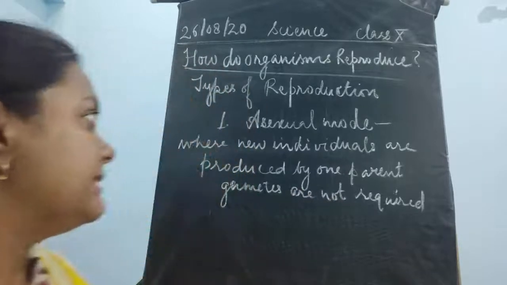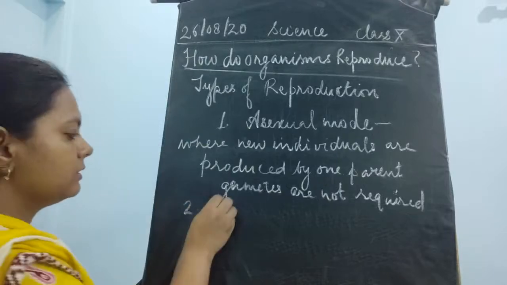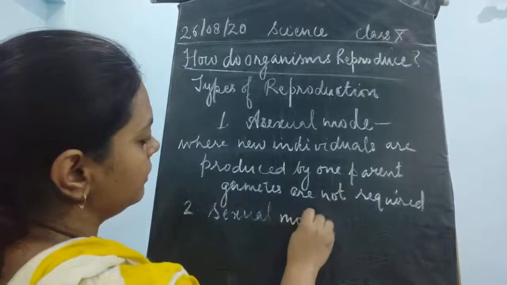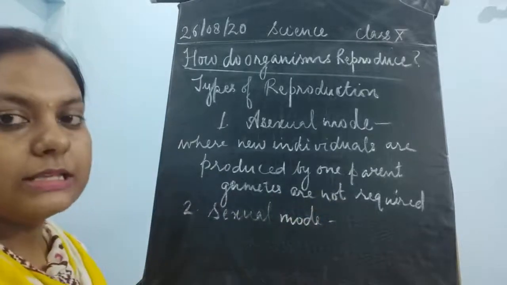Now, the second mode of reproduction is the sexual mode of reproduction. Now, what does this mean?